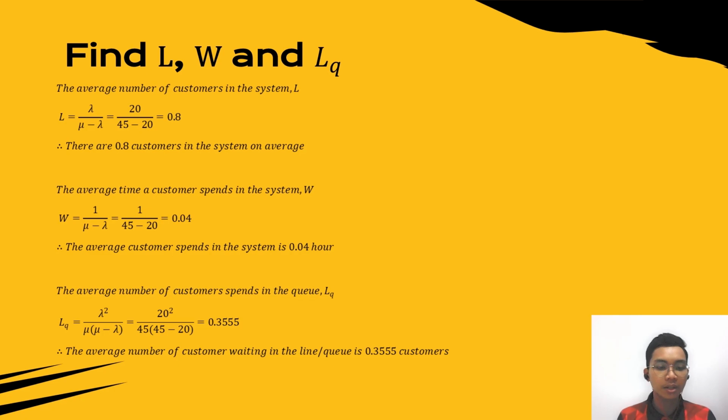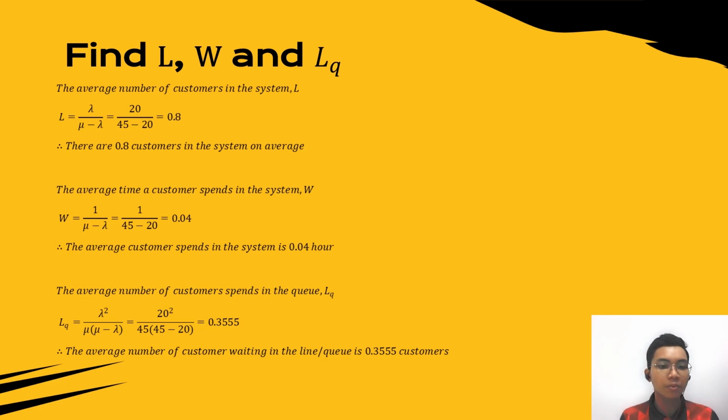Next is the average number of customers in the queue, that is LQ. The LQ formula is lambda power of 2 divided by mu times mu minus lambda, so it equals 20 power of 2 divided by 45 times 45 minus 20.